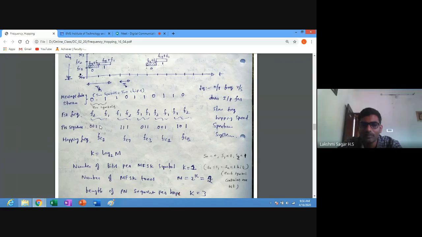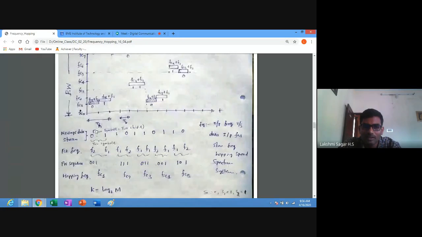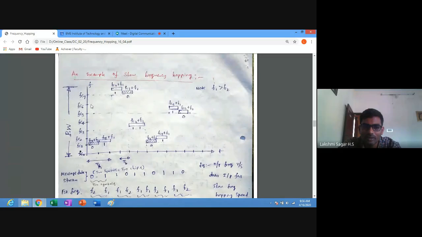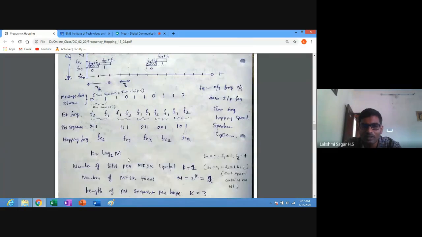For a 3-bit pseudo noise sequence, what are the different frequency hop signals we can generate? 2 power 3, which is equal to 8. So we have allotted the total bandwidth, and in the total bandwidth we have allotted 8 different frequency hop signals, which vary from FC0 to FC7. The allocation we will see later. First we need to understand this, which is very important.